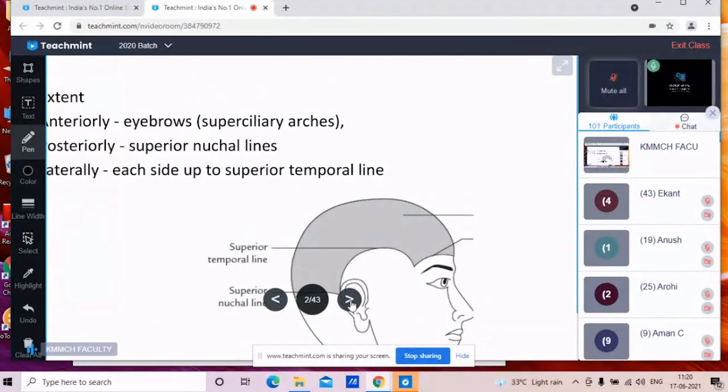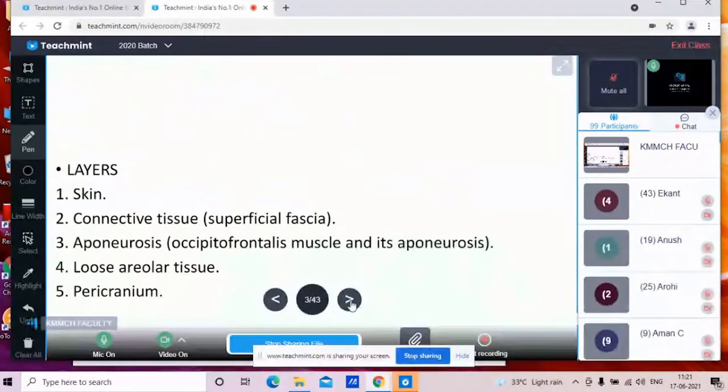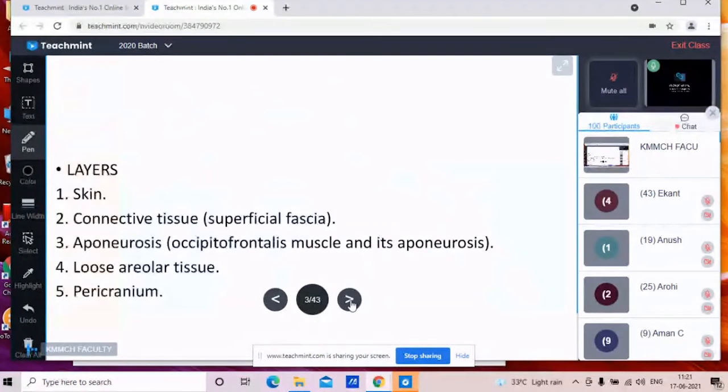Now coming to the layers of the scalp. So layers of the scalp, there are 5 layers. That is the skin, connective tissue, aponeurosis, loose areolar tissue, and the pericranium. So these are the 5 layers. So we will study one by one.